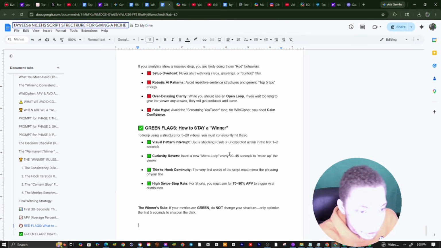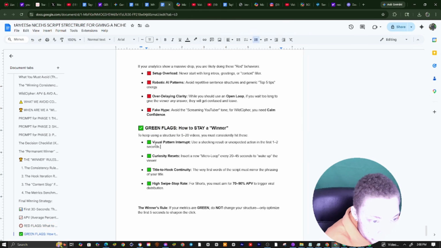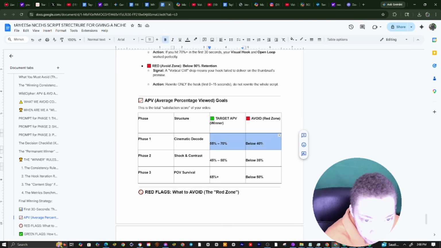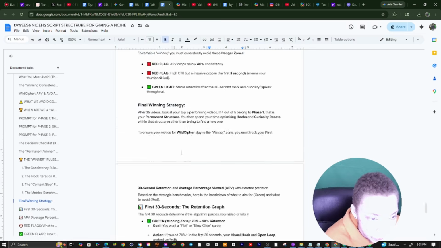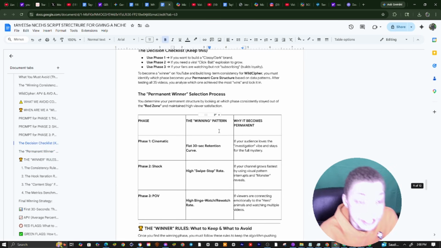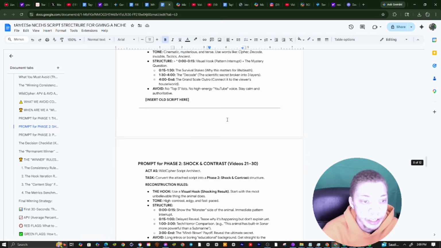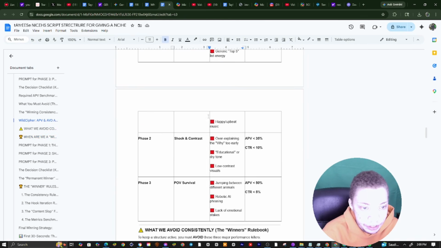Yeah, so you can see green flags right here. How to say if it's a winner. Visual pattern right here. So after 5 to 20 videos, if you're hitting 55 to 70% ABVs, and you're not below 40% or 35%, you're good. So yeah, but that's all I want to have for y'all. Y'all need 3 script structures, and you give one structure 5 to 20 videos, then you give the next one at least. The next one is, I believe.